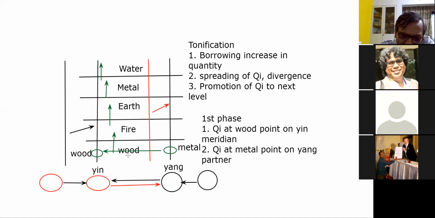Now for every phase, we have 2 meridians overall. For the wood phase, which meridians are available? The liver meridian and gallbladder meridian. Okay, right?